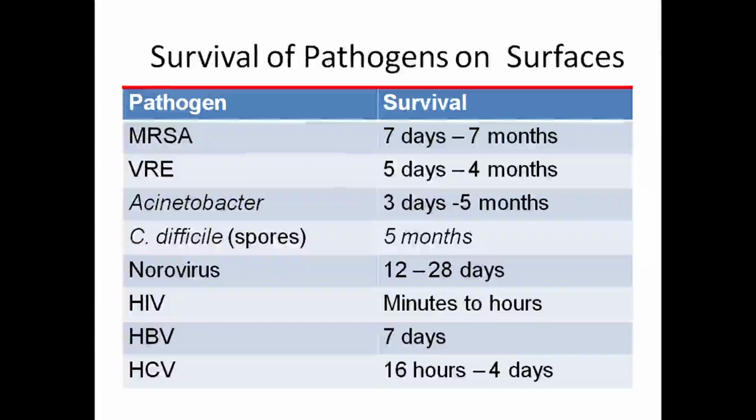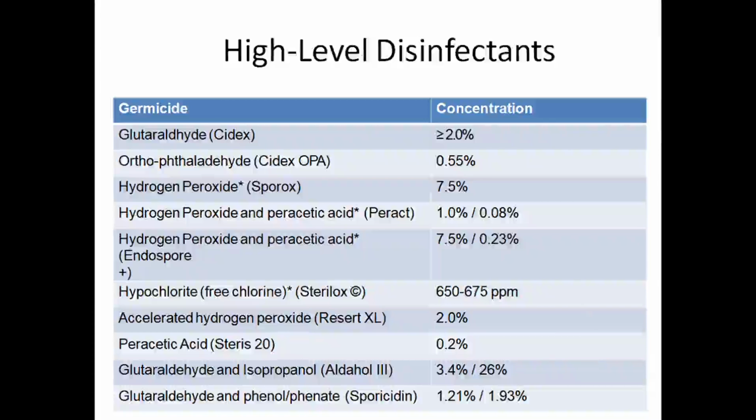Regarding the survival of pathogens on surfaces, different pathogens have different survival rates, like MRSA, VRE, Acinetobacter, norovirus, HIV, HBV, and HCV. High-level disinfectants are glutaraldehyde at lower concentrations, ortho-phthalaldehyde (Cidex OPA), hydrogen peroxide and peracetic acid, hydrogen peroxide, peracetic acid, hypochlorite, and accelerated hydrogen peroxide. All these are high-level disinfectants.